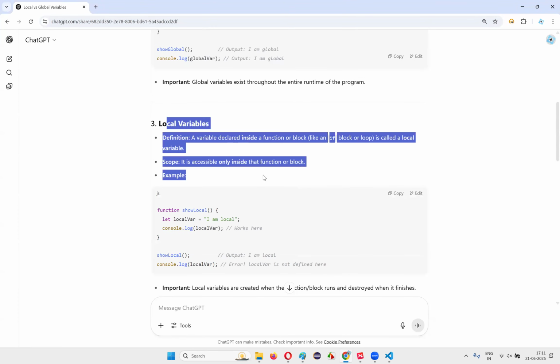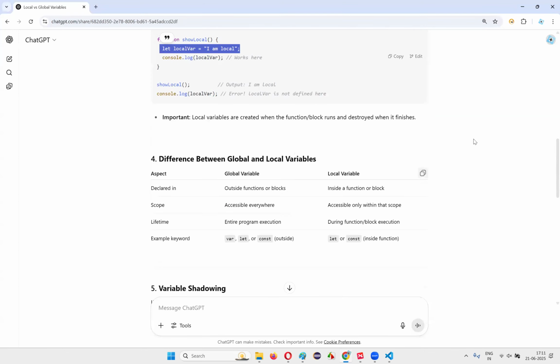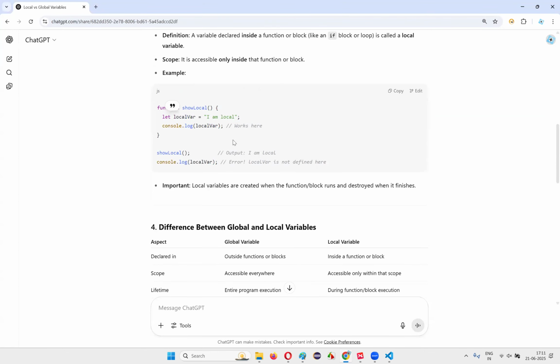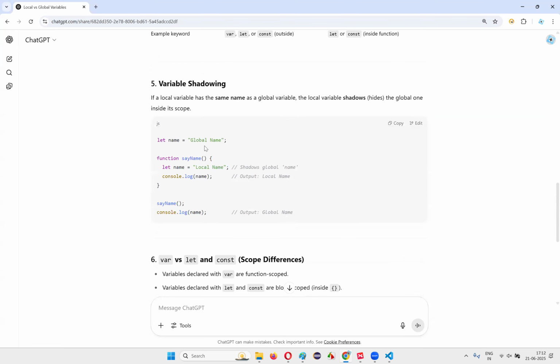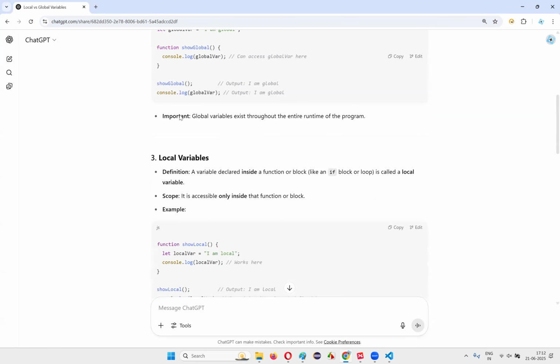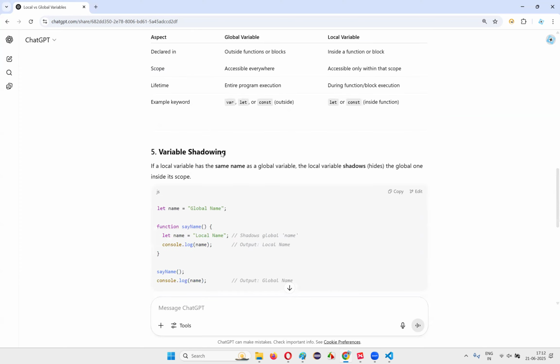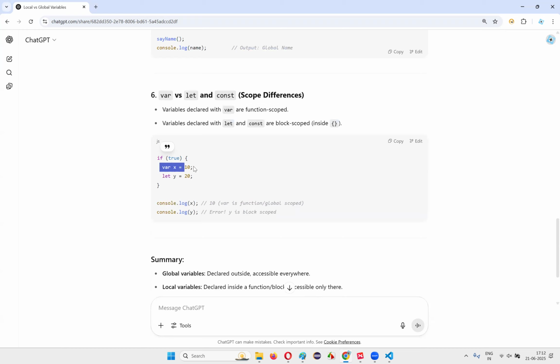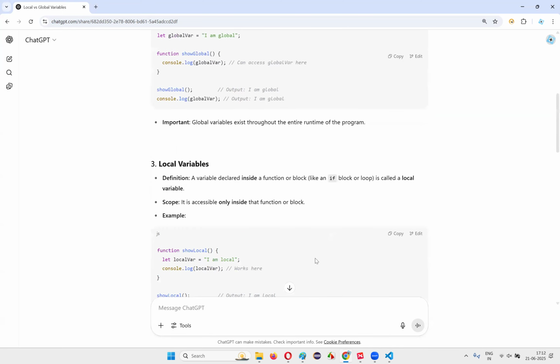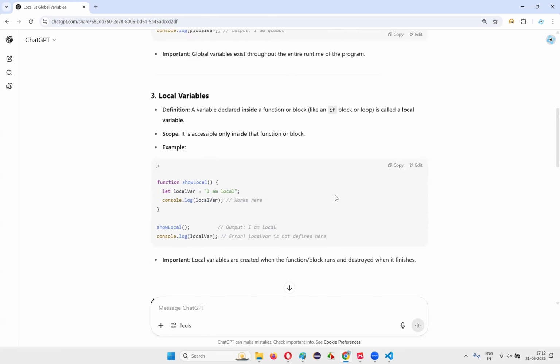Next, local variables. When you try to access a variable which is created inside a function from outside the function, an error will come saying the variable is not defined. Already we have seen that. There is block also, same concept for blocks. You see within the block this variable, let y is equal to 20. Y is block scoped. Y is both function scoped and block scoped.